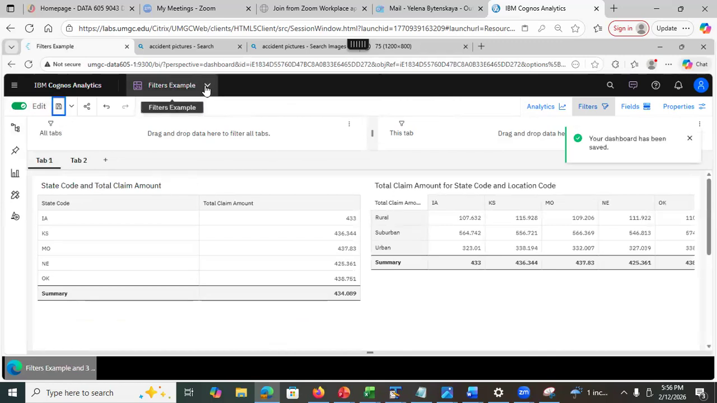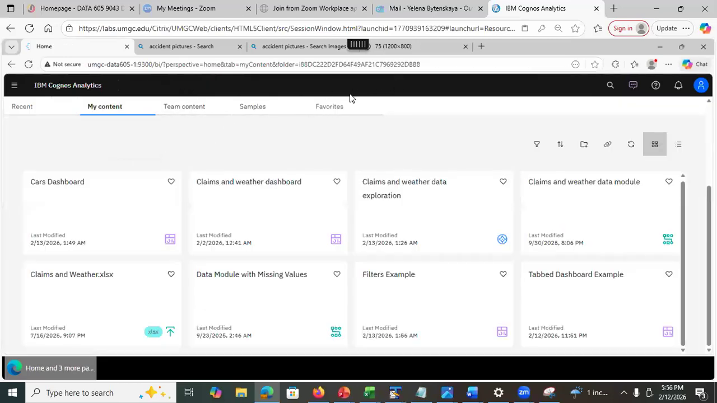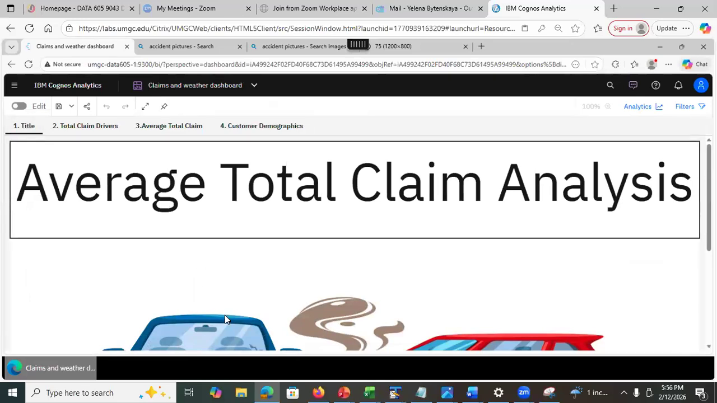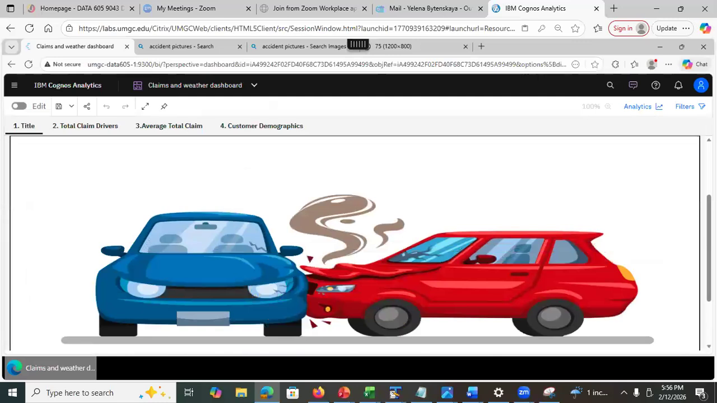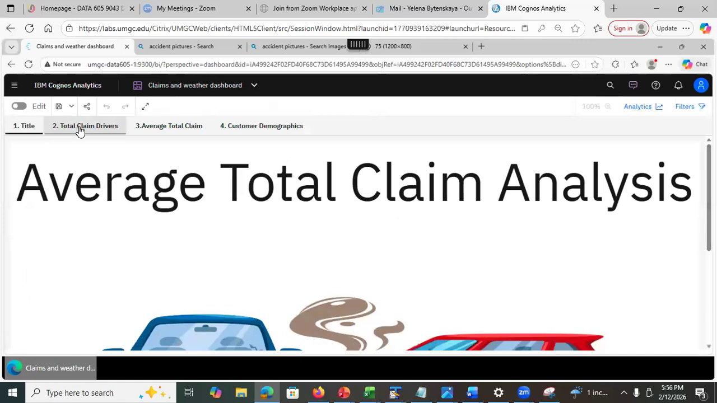Now, but then also for you, I created another dashboard. This is a claims and weather dashboard. Let me see. Okay, so this is a dashboard that I'm going to be using for next example. I have 4 tabs in here. On the first tab, I just have a text and I have an image. Remember, you cannot copy and paste the image. You need to specify the image URL.